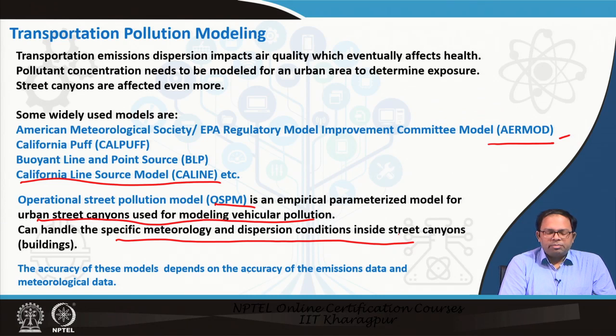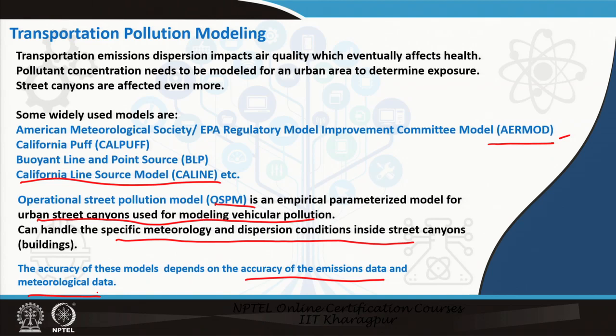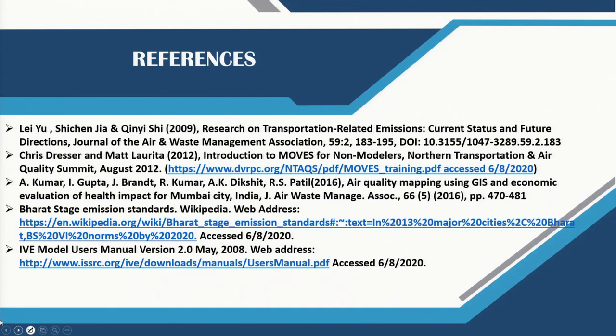So accuracy of these models depends on accuracy of the emission data and meteorological data. So we require a huge amount of meteorological data to support this kind of model. So there are usually some pre-processors where we generate this meteorological data based on some inputs, and then those data are also used as basic input for this kind of model. So these are the different kinds of transportation pollution modeling software. These are used in conjunction with emission estimates, and we can finally determine the pollutant concentration as well. So these are some of the references.